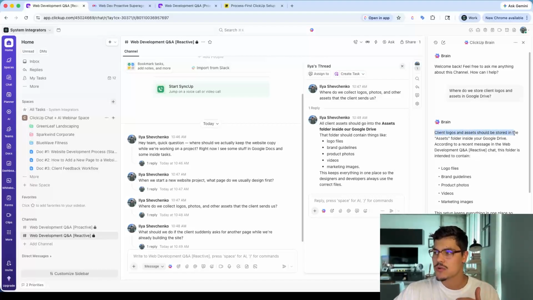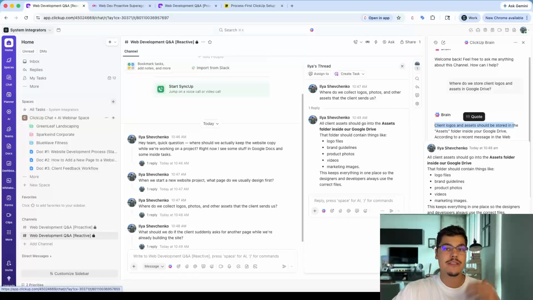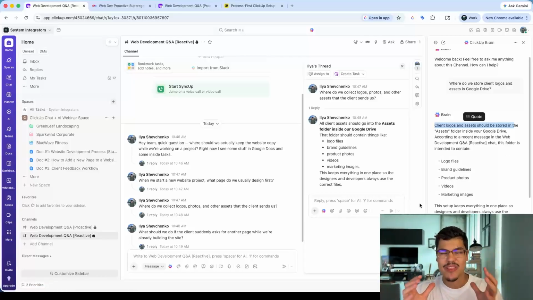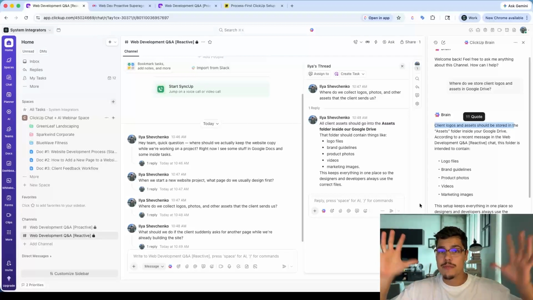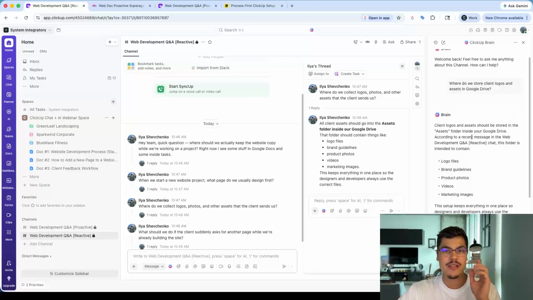It says, client logos are stored in the asset folder in Google Drive. Perfect. And this is the conversation that describes this. So whenever you're storing all your conversations in ClickUp, this is kind of the biggest benefit of using chat in ClickUp, because now that your information and context is in ClickUp, you can communicate with the tool and ask those questions instead of bothering other people. And this relates to your team as well as to you when you're asking questions. Instead of posting a message over here, you can simply ask ClickUp Brain first, which takes a couple of seconds. And if it doesn't provide you a good answer, you come in here and ask the question.